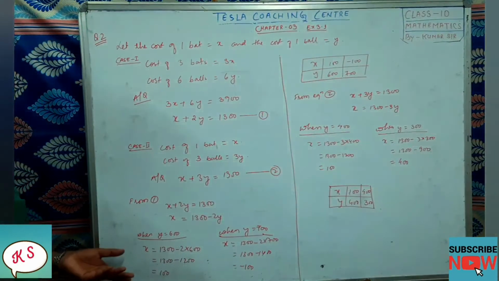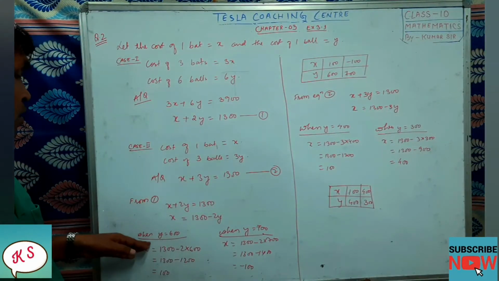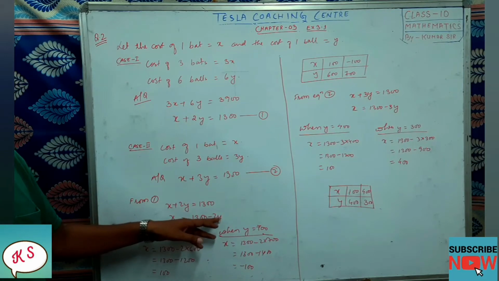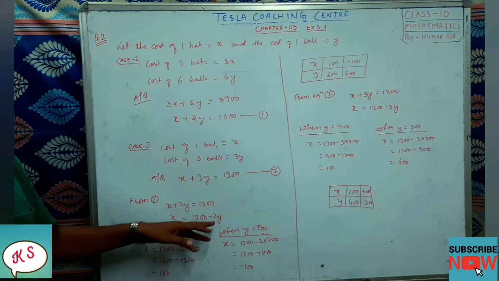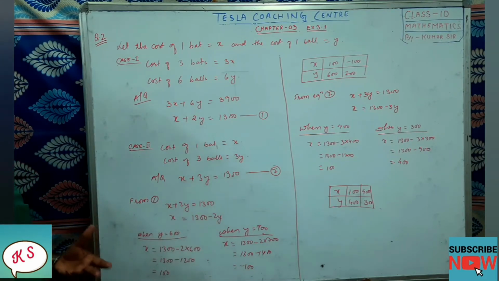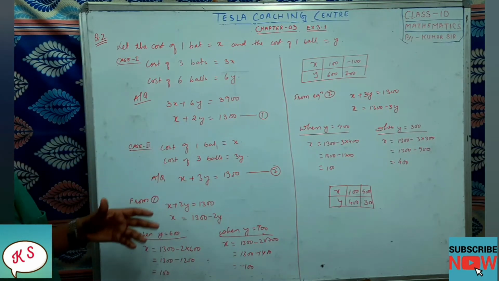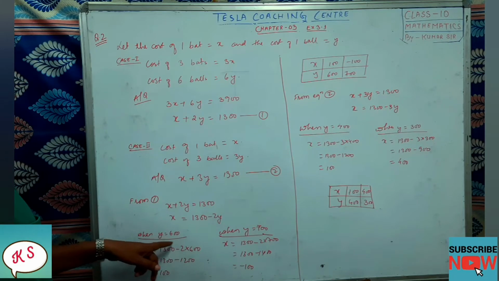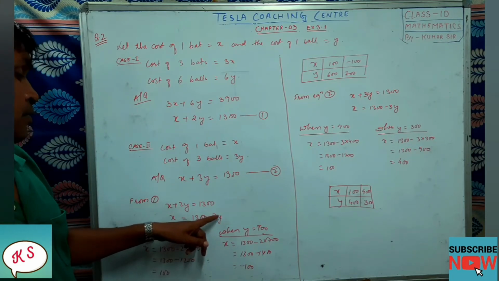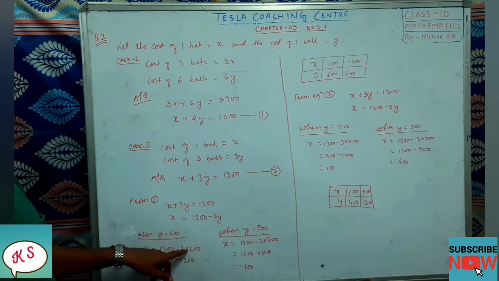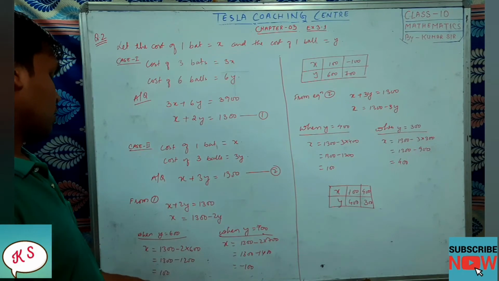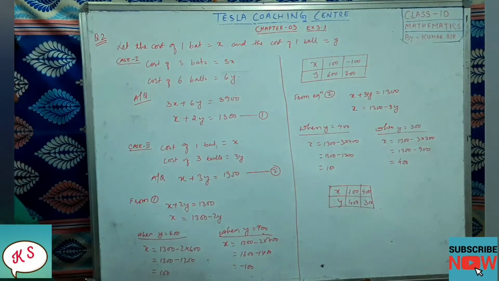Next, as I have taught you in the first question, you can put any value for y. Since it is 1300, we have to take everything in hundreds. If you put 1, 2, the points will come a little lengthier. So when y equals 600, 6 twos are 12, so 1300 minus 2 into 600, which is 1200. So how much will it come? 100. x equals 100.